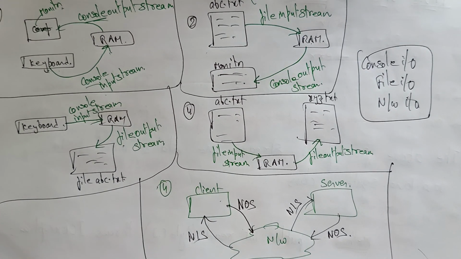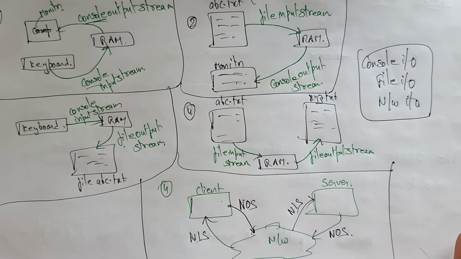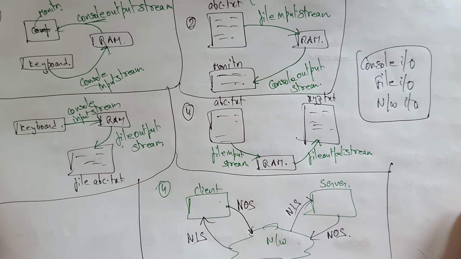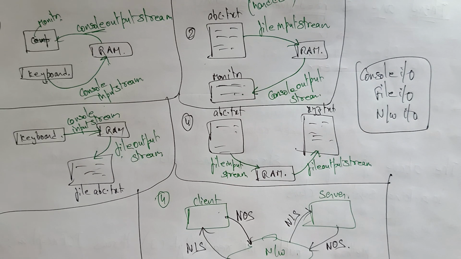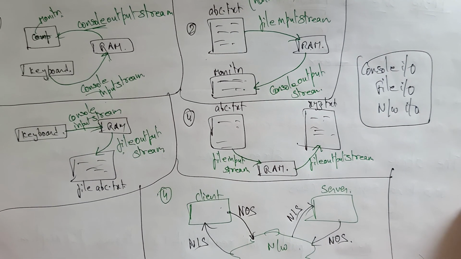Now we will try to implement this concept in programs, take the data from a file, store the data, and also display it on the monitor, everything using these input output streams. Before that, we will try to understand the three predefined streams present in the Java programming language. That we will see in the next video.